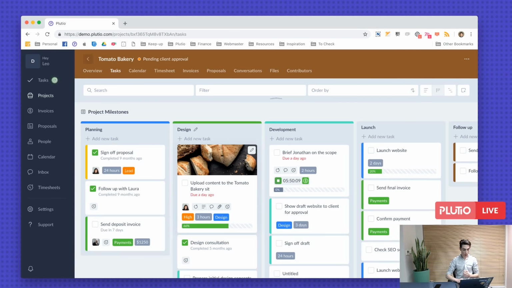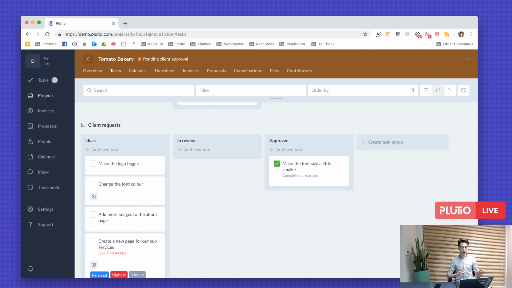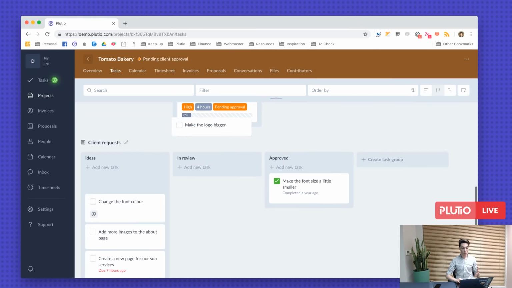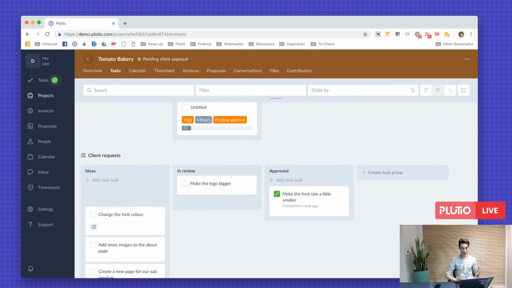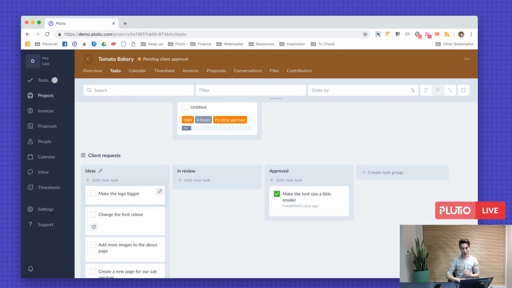Here's my main example. Now, an idea that could help you when you work on a project with a client is create a task board called client requests and give the client access to it. So the client can basically submit their change requests and ideas into this task group, and then you can review whatever changes are requested and move it. It's in review, it's approved, it's done, etc. This will help you keep track of what the client asked for, new changes asked for, and what you've done and completed from these changes. So it's just an easy way to keep track of things.